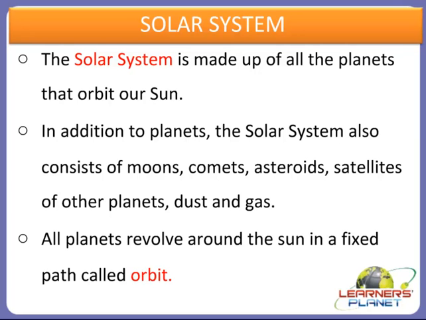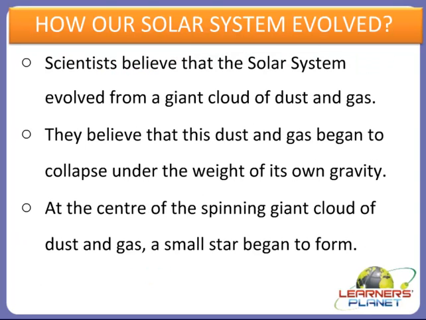Let us now see how this solar system formed. So let us move on to another interesting topic. Yes, how our solar system evolved. Children, scientists believe that the solar system evolved from a giant cloud of dust and gas. They believe that this dust and gas began to collapse under the weight of its own gravity. As we discussed about gravity, gravity pulls the objects towards it. It is just a kind of law of attraction. It will attract the objects towards it. So this is gravity.